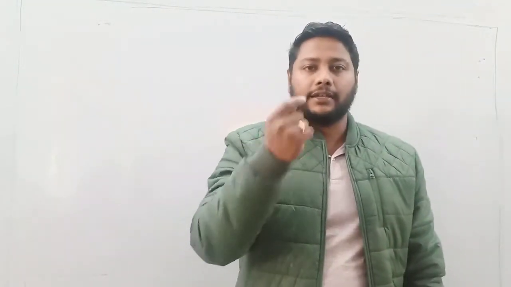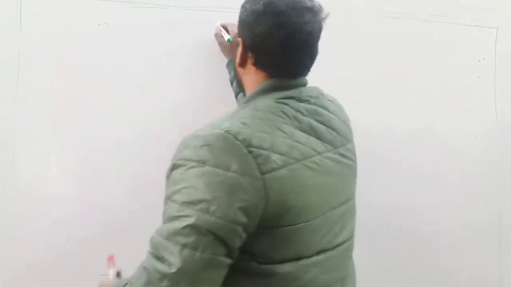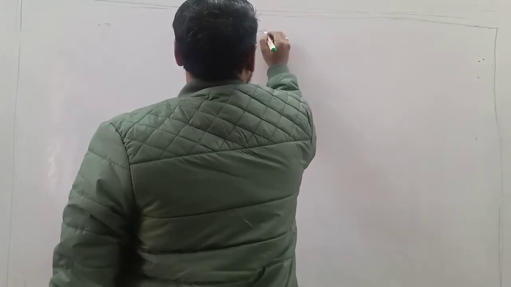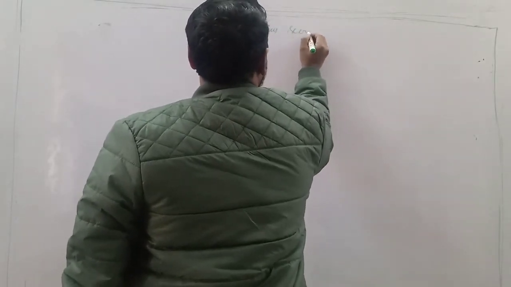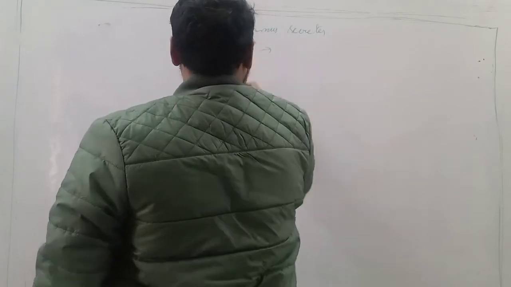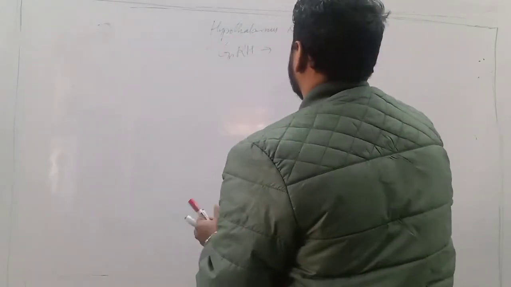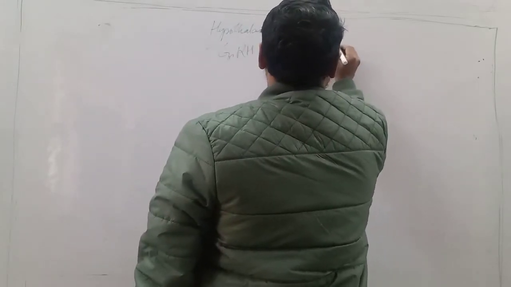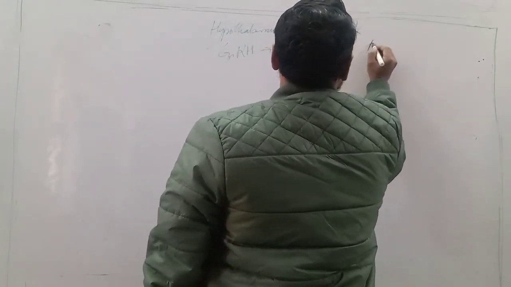The hypothalamus acts as a major center for reproduction. The hypothalamus secretes GnRH. What is GnRH? GnRH is gonadotrophin releasing hormone.